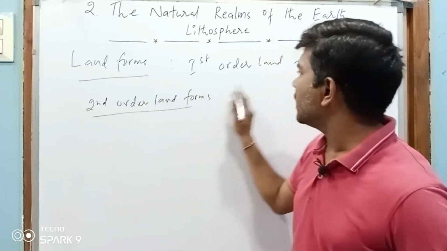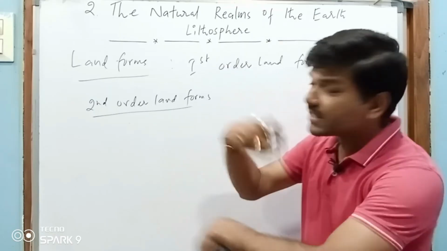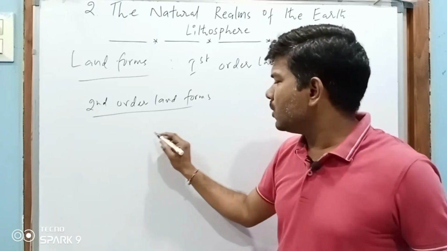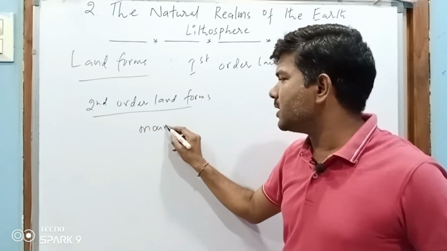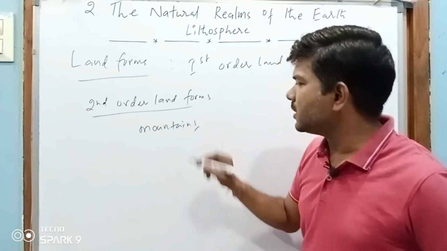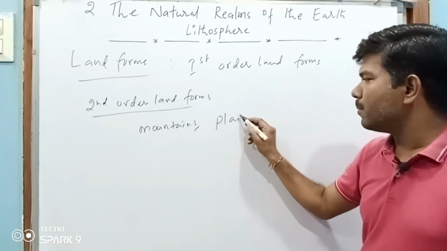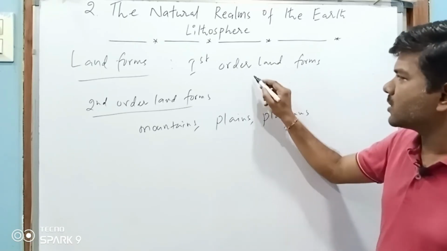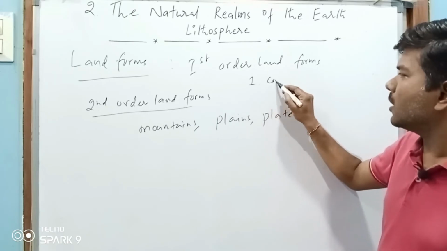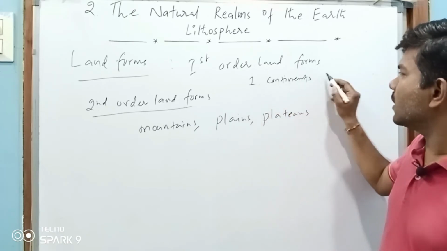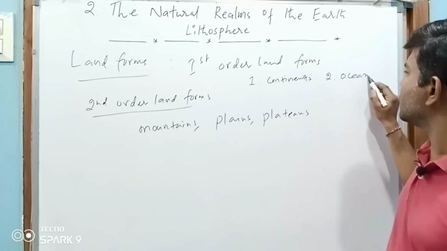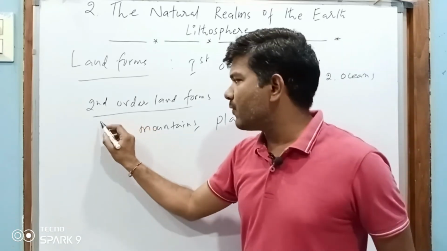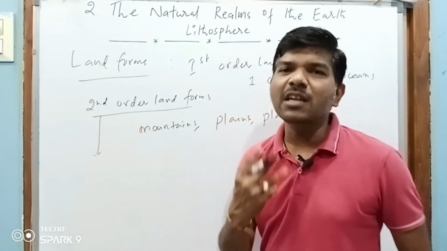So first, what formed? Oceans and continents were first formed. Then the second, which were formed? Second order landforms were mountains, plains, plateaus. So first order landforms are continents and oceans. So these are formed first. Then mountains. See, these all are second order landforms, formed due to the internal forces.